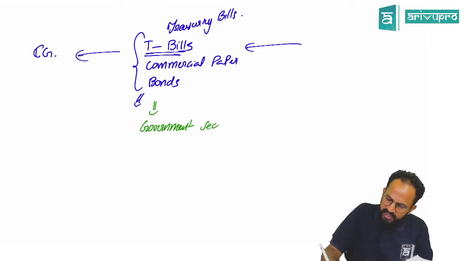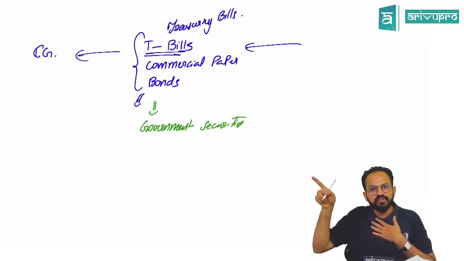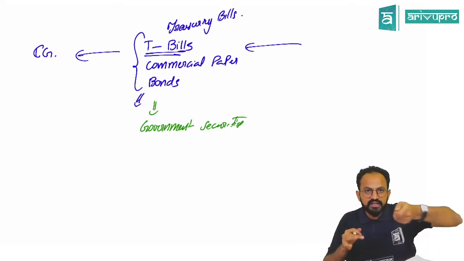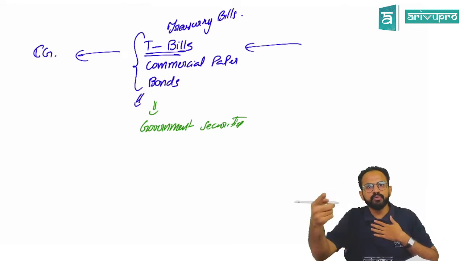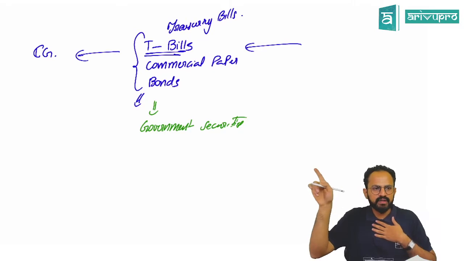So just now in the example we saw, RBI wants money, so it raises money by giving these instruments called government securities. In return for the money, this is what will be given to the public, the institution, or the banks, whoever is investing. Got this clear?